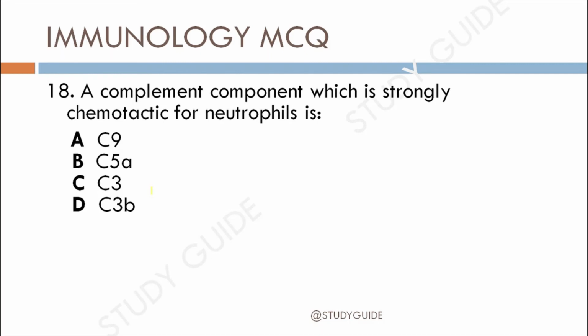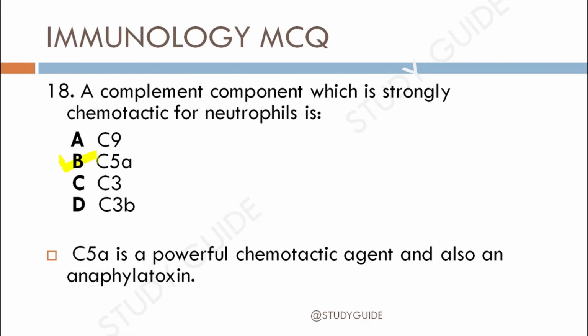Basically, the smaller fragment is the chemotactic fragment, and option B has the smaller fragment, C5a, the chemotactic agent. So the answer is option B. C5a is a powerful chemotactic agent and also an anaphylatoxin.